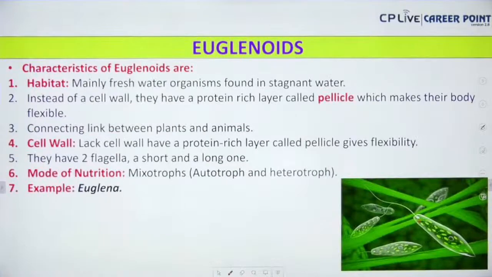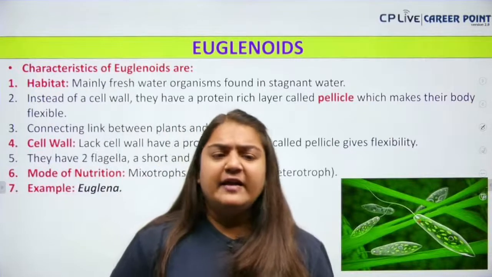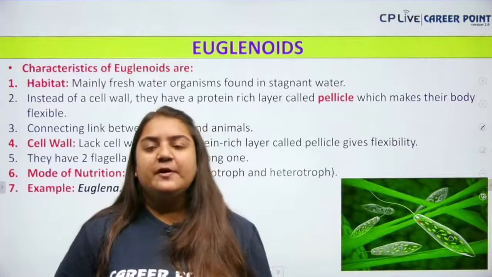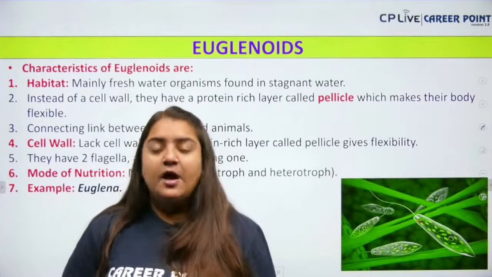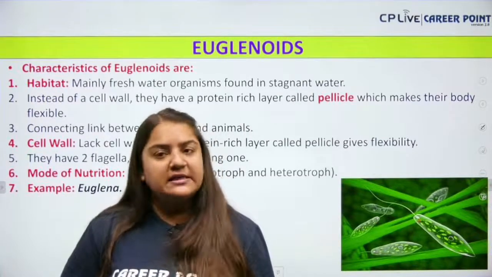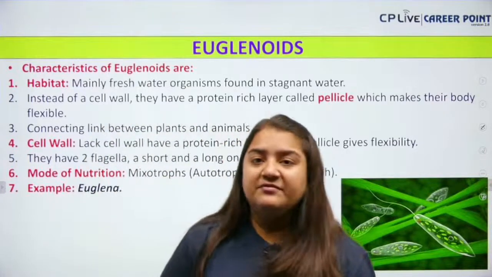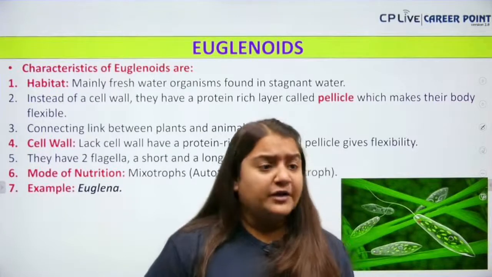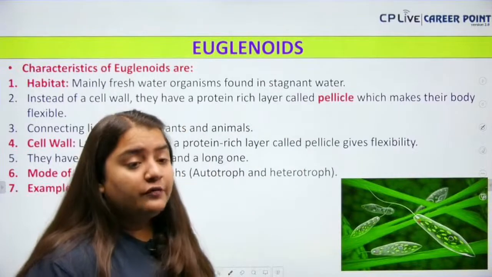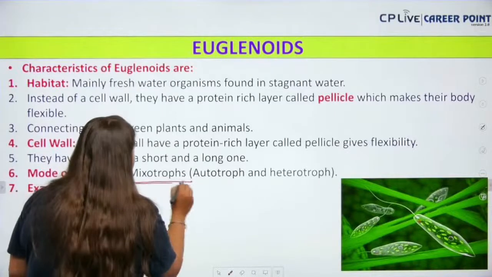Okay. Next we have euglenoids. Euglenoids are the connecting link between the plant and the animal. Why are they a connecting link? Because when light is present, Euglena will undergo photosynthesis. It is a photosynthetic organism, but in the absence of light, it behaves like an animal. That means it will be a heterotrophic organism. So Euglena is a connecting link between plant and animal. The mode of nutrition will be both autotrophic and heterotrophic. That is called the mixotrophic mode of nutrition.